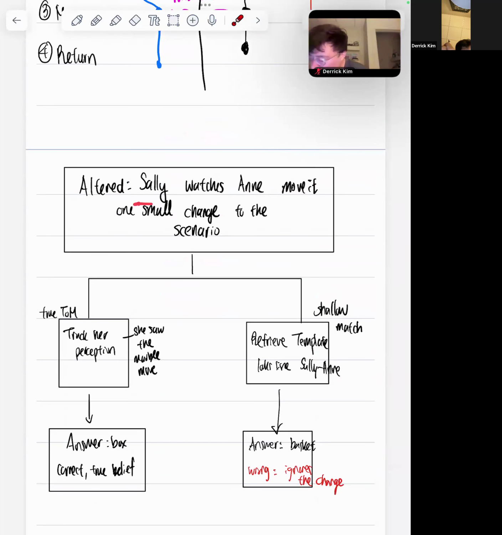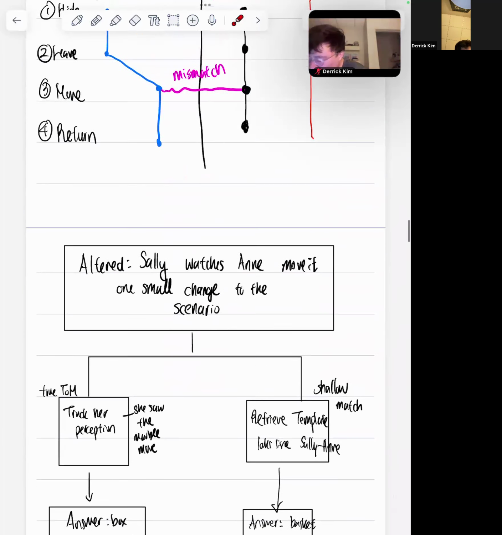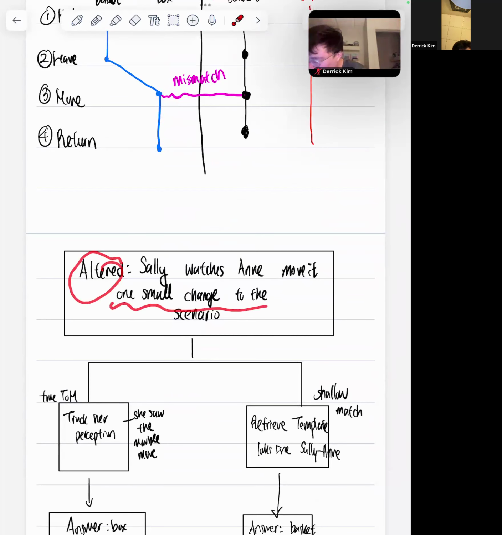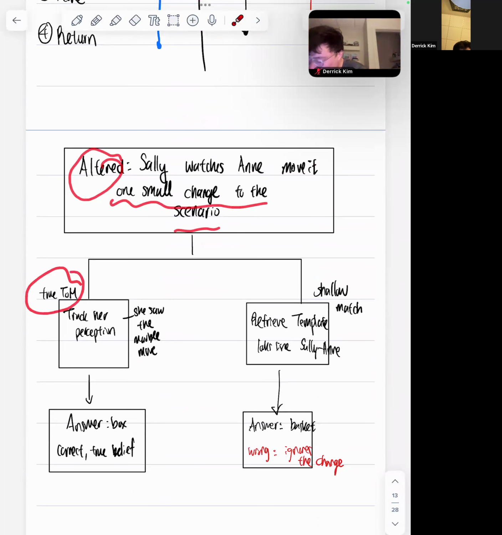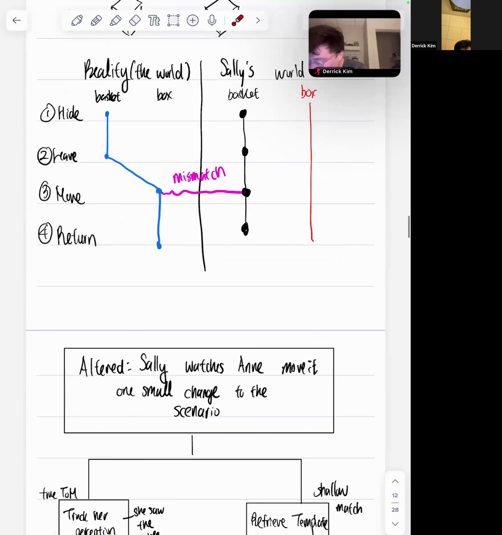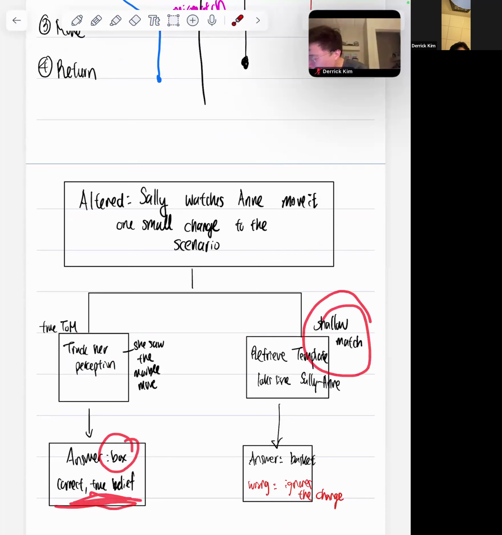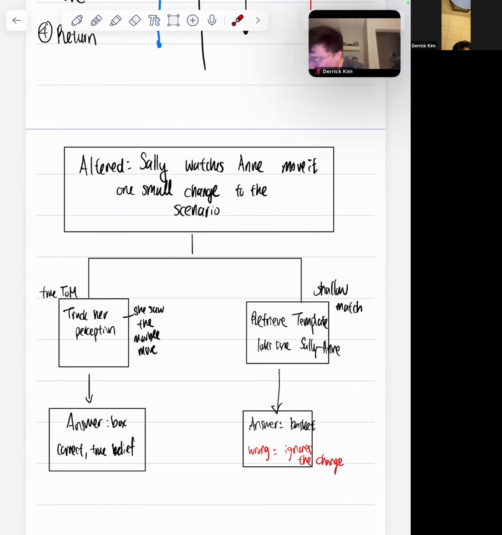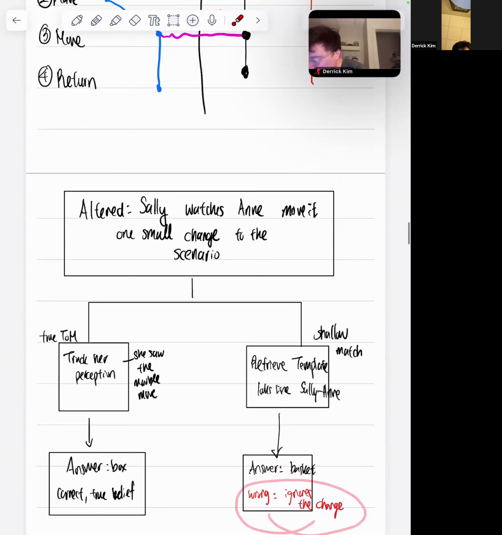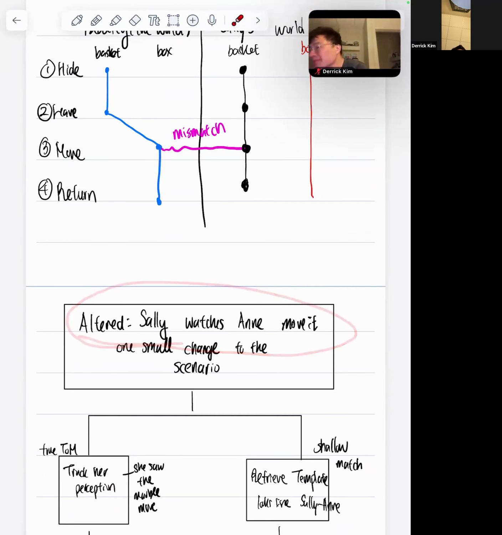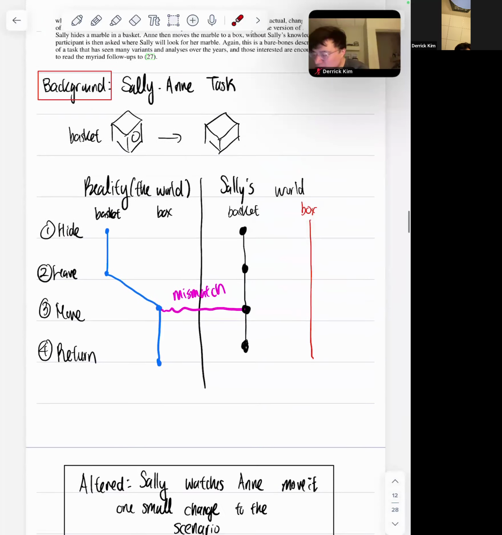Now Sally watches Anne move it. This is an altered scenario, with one small change. A true theory of mind model would be able to track her perception and answer box, because Sally saw it. That would be the correct true belief. But if the matching is shallow, the model would consistently say that the ball is in the basket, so it ignores the change. This is a series of perturbations that Ullman talks about.